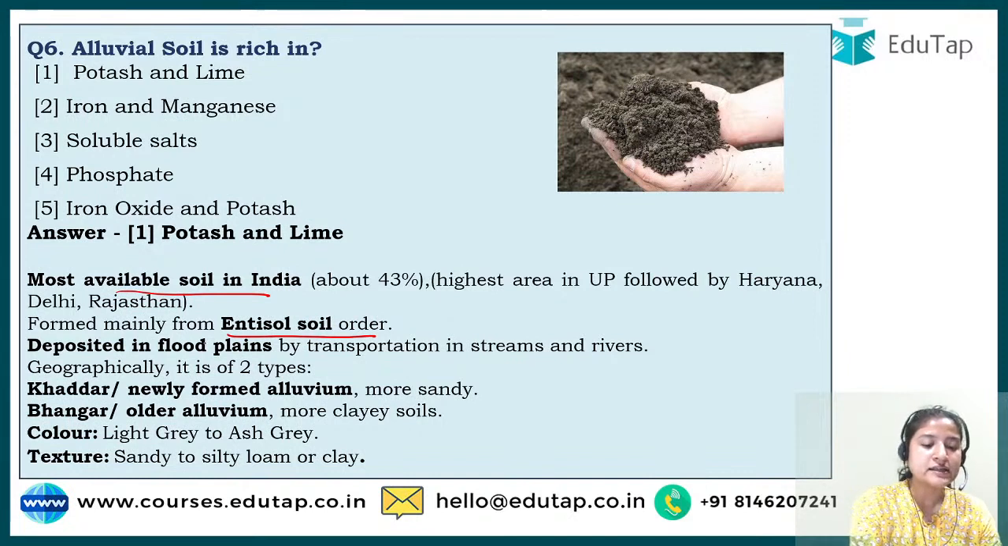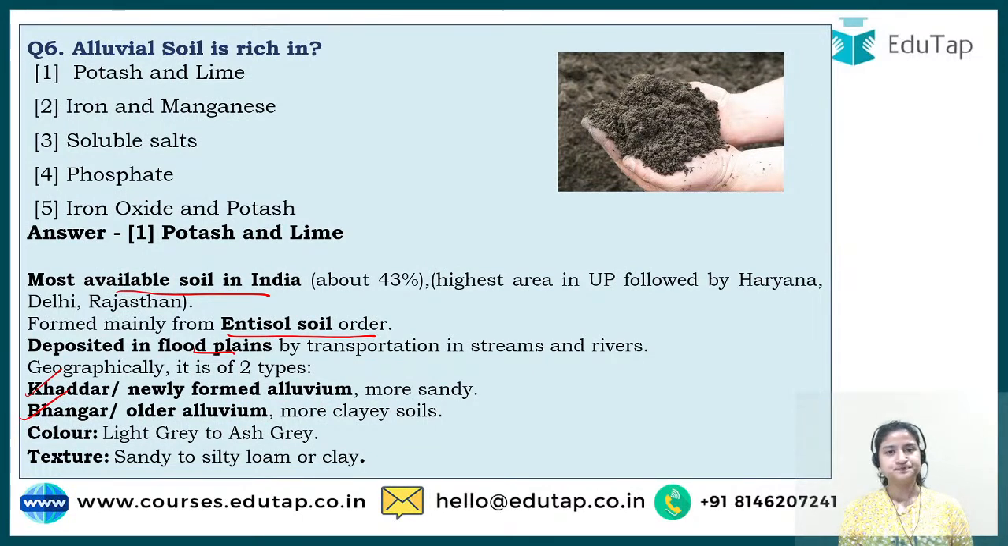How are these alluvial soils formed? Basically, when a river flows, it carries stone and breaks the stone into finer particles, and then it carries those sediments to some new place. These are then called alluvial soil, and they can be of two types: one is khadar, one is bhangar. When this is the newer soil, where the river has freshly moved those sediments, it is known as khadar soil.